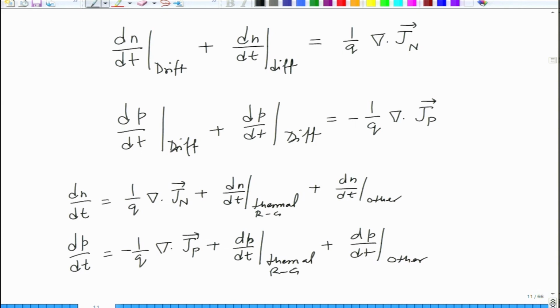So, we are finished with carrier motion in semiconductors, talking about drift, diffusion, recombination, generation, putting them together in the form of a continuity equation to look at the change of carrier concentration as a function of time and distance in a semiconductor, okay.